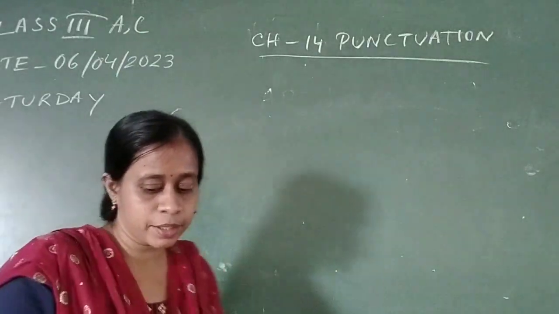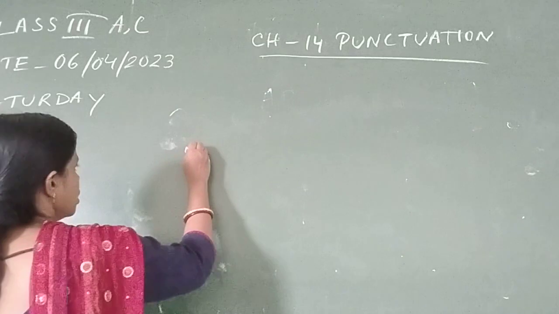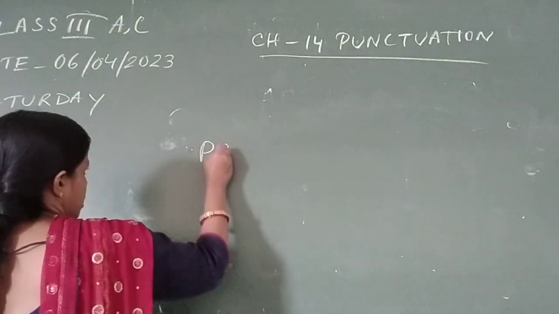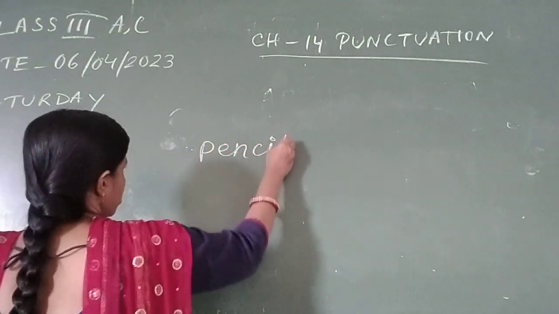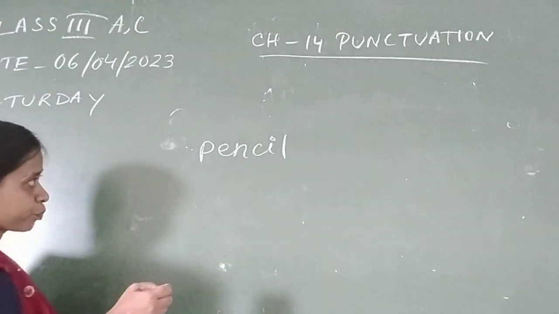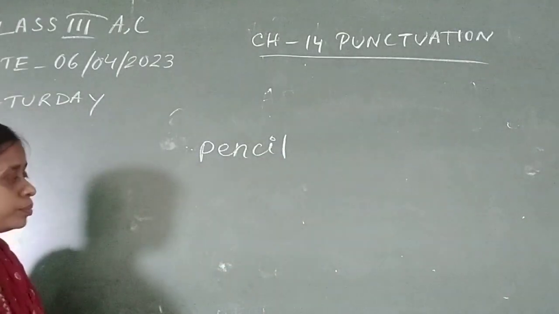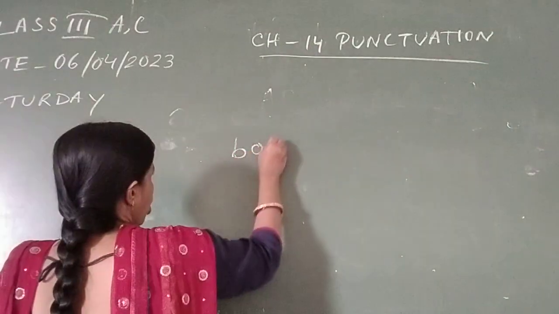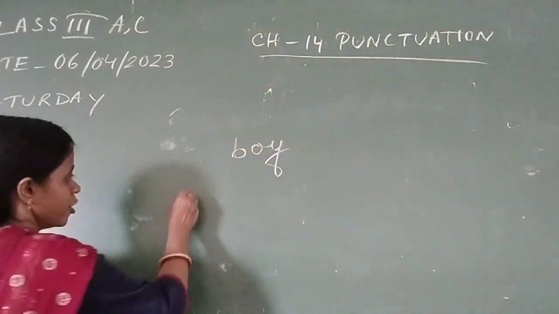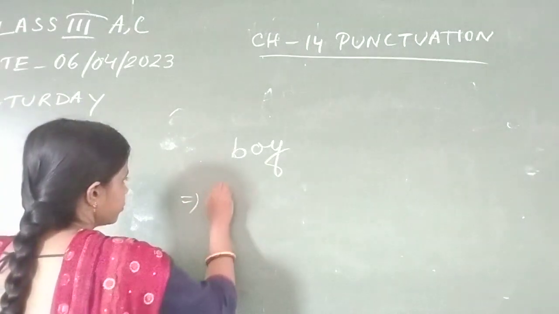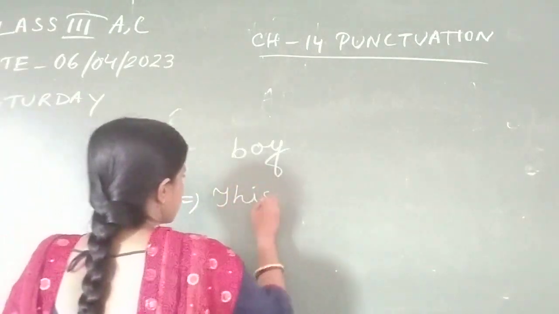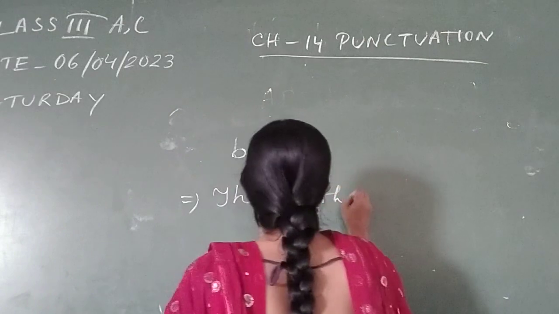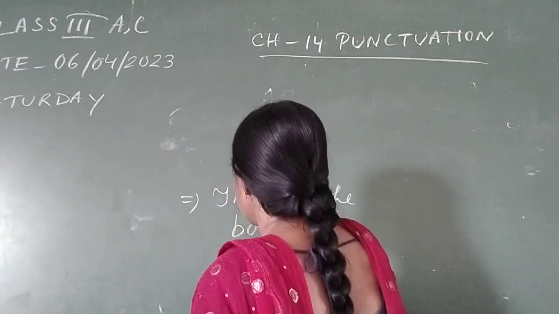Okay, like boy. Boy is a singular noun. If I write, this is the boy's pencil.